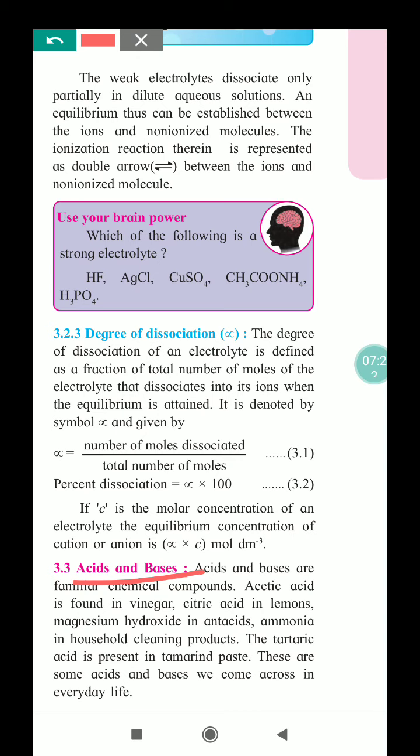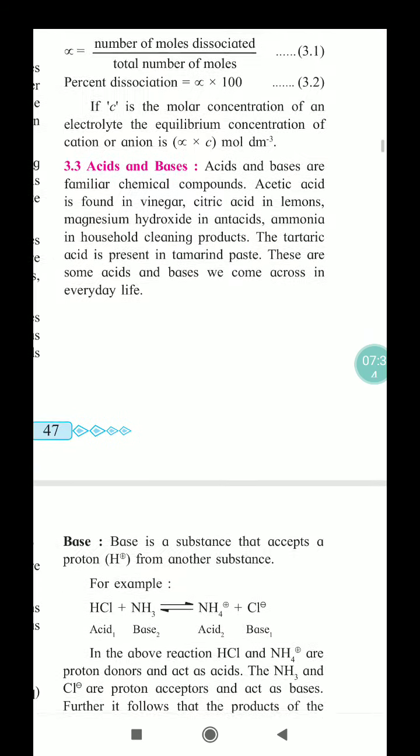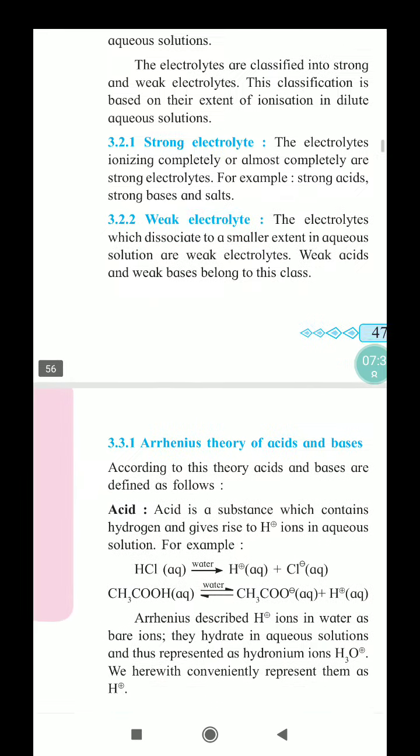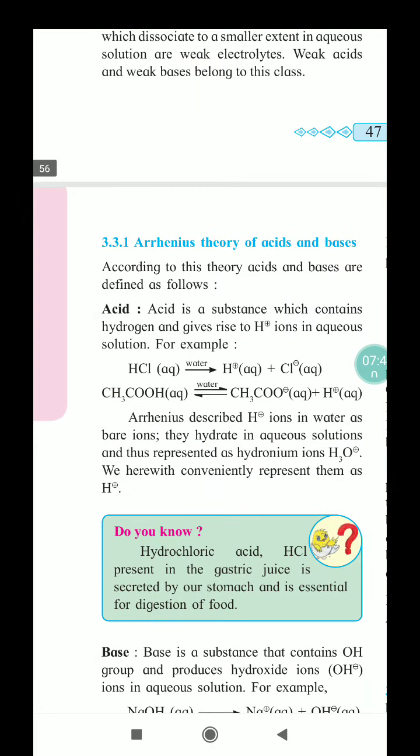The classical definition tells us that acids are sour in taste and react with metals to form hydrogen gas. Bases also react with metals to liberate hydrogen gas, and are soapy to touch.